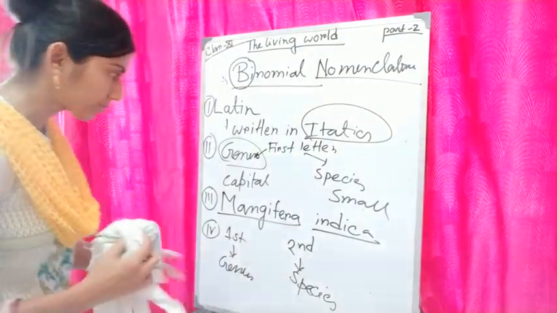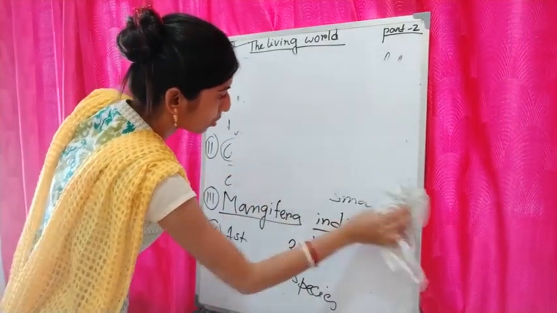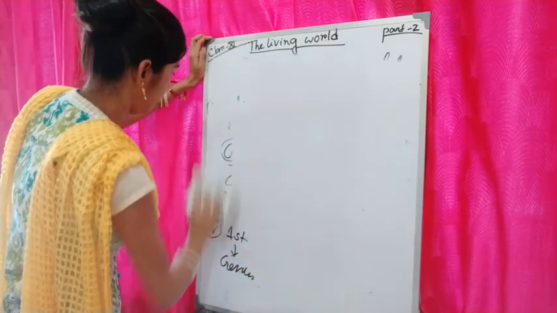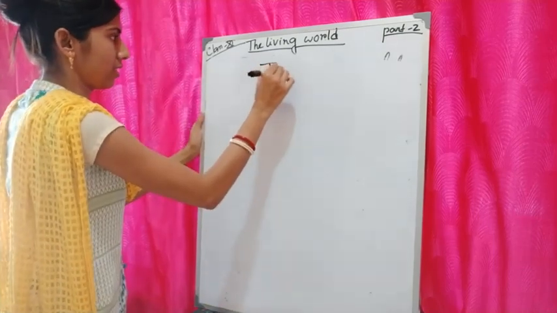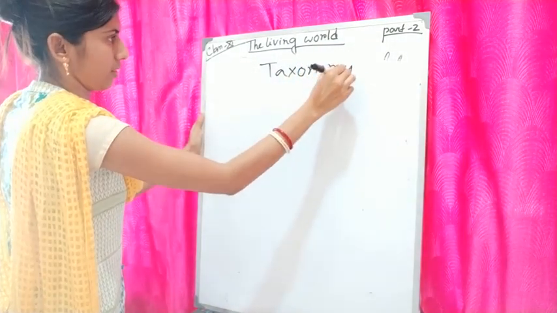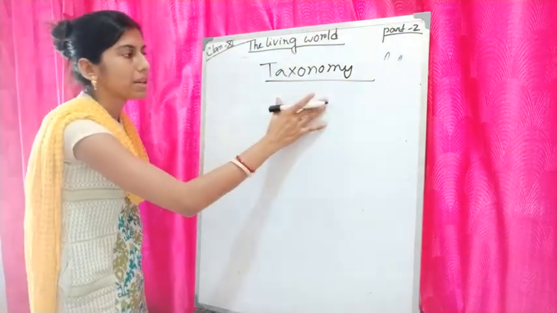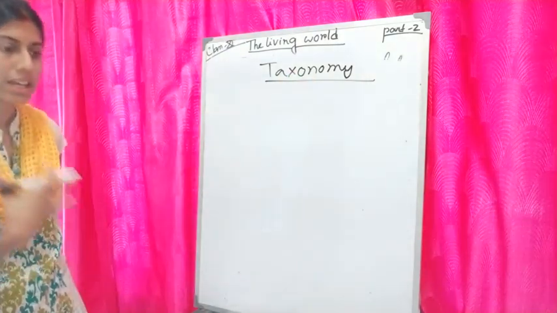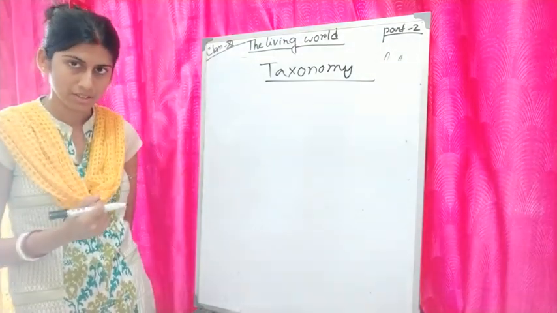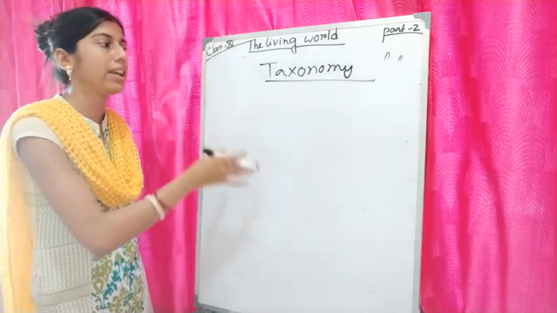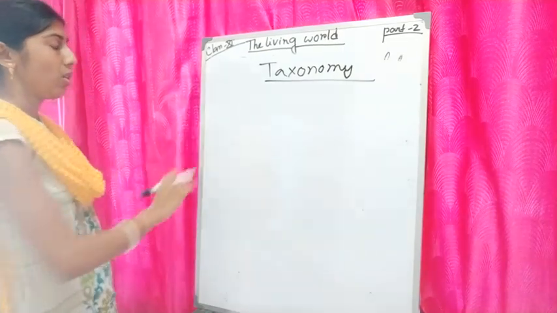Okay. So now we will come to know another new term, which is taxonomy. So what is taxonomy? Taxonomy is the branch of science that deals with the characterization, classification, identification and naming of organisms. So it is a branch of science that is dealing with the classification, organization, identification, characterization, naming of organisms.